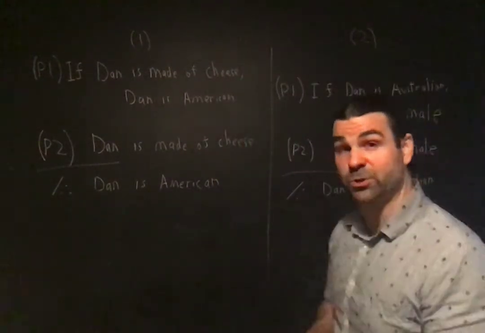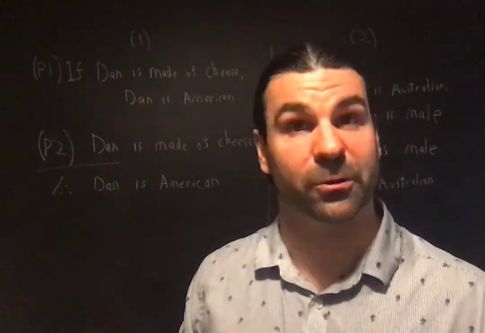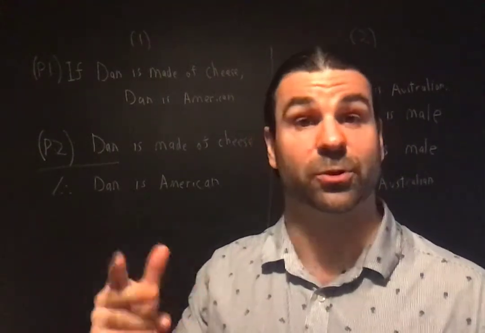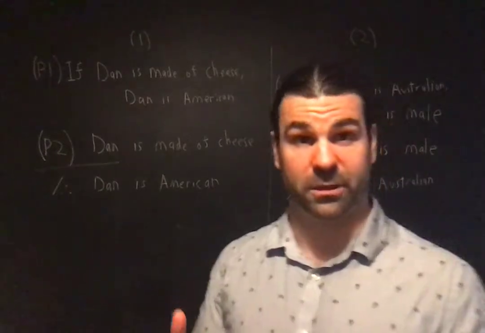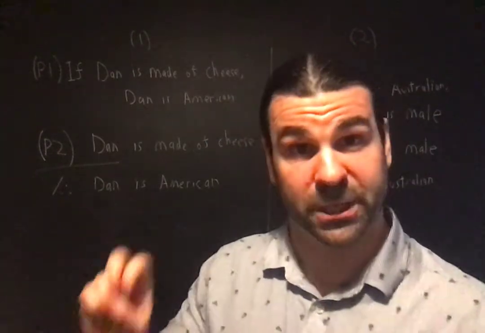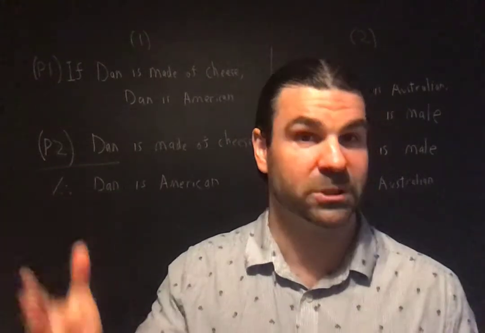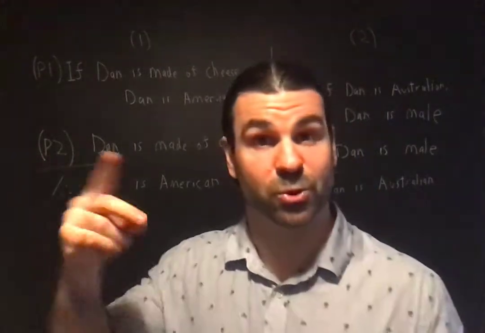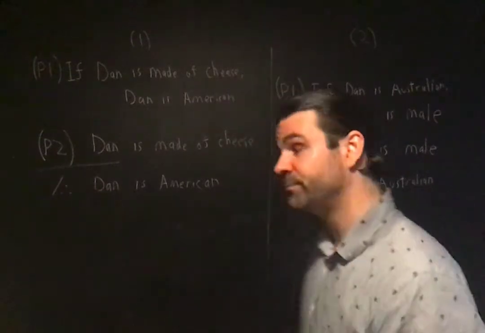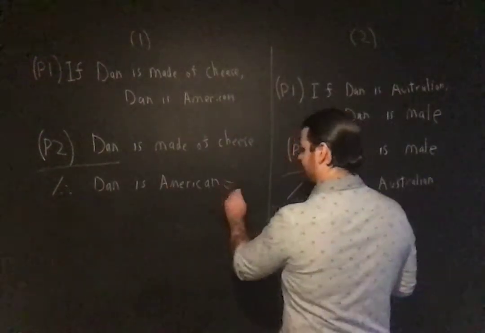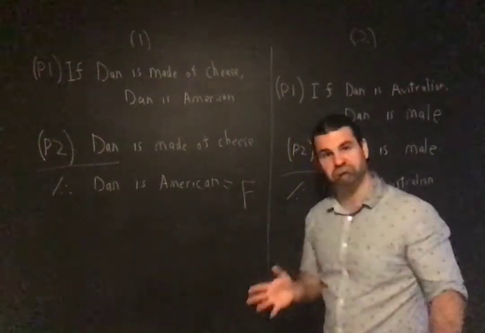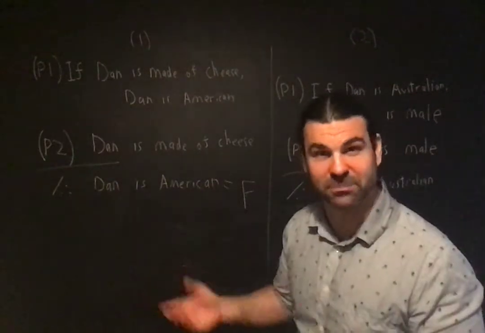Okay, so if we were to ask after the truth value of these sentences. Truth value is just, for our logic, other logics are different, but our logic has two truth values. The truth values are true and false. When I talk about truth values, I just mean true or false. Okay, Dan is American. That is in fact false, because I'm Australian.